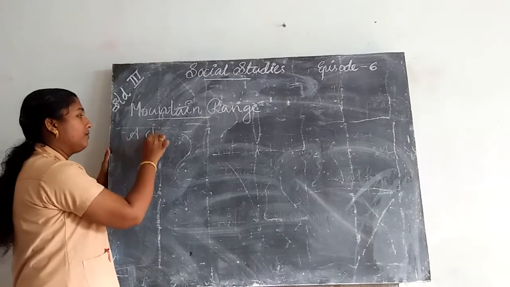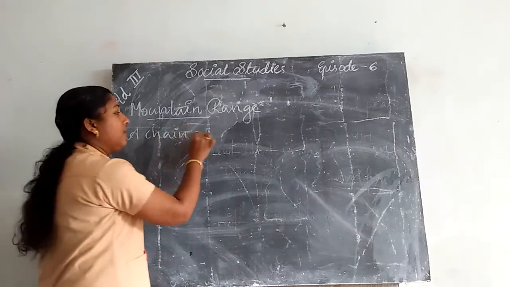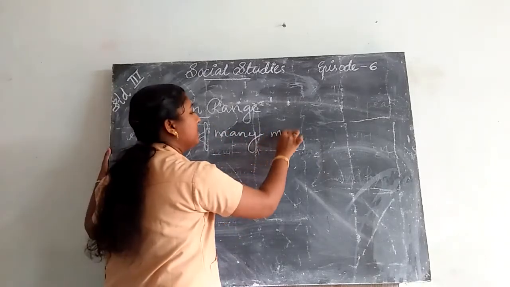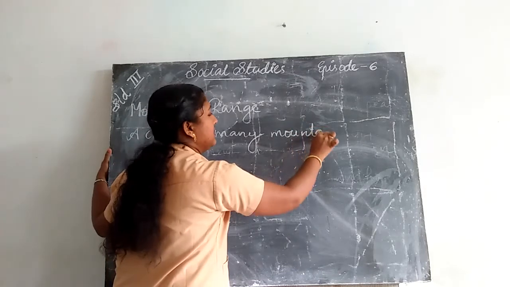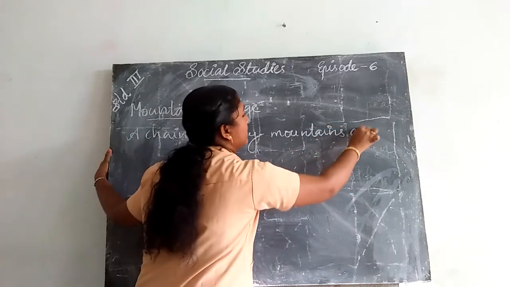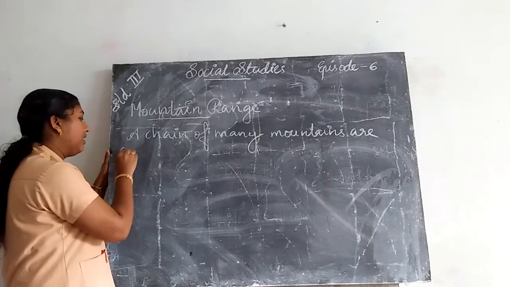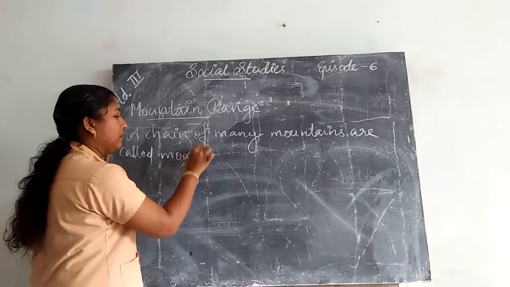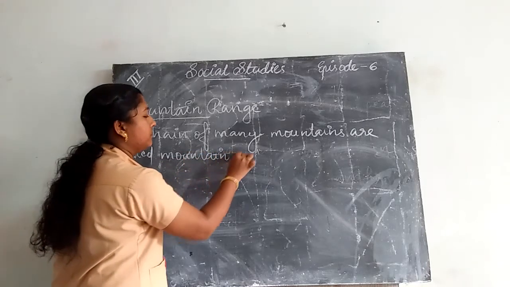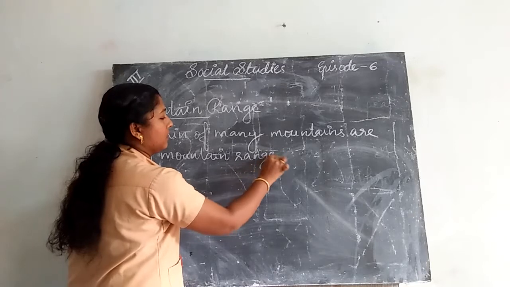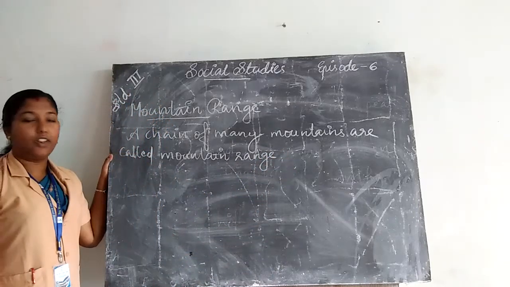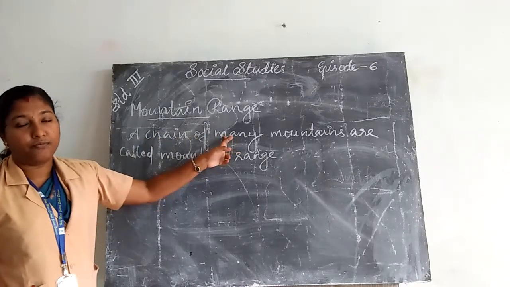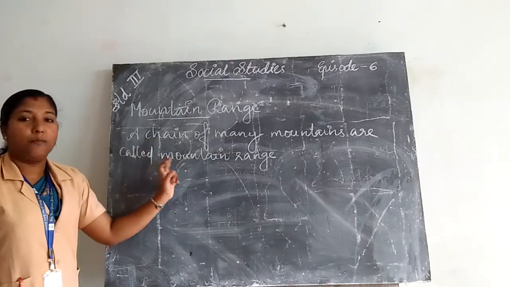A chain of many mountains, or a chain of more than one mountain, is called a mountain range.